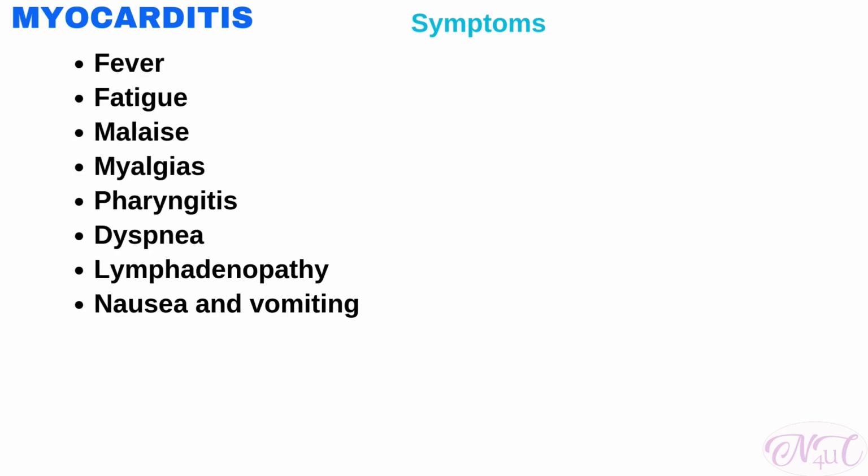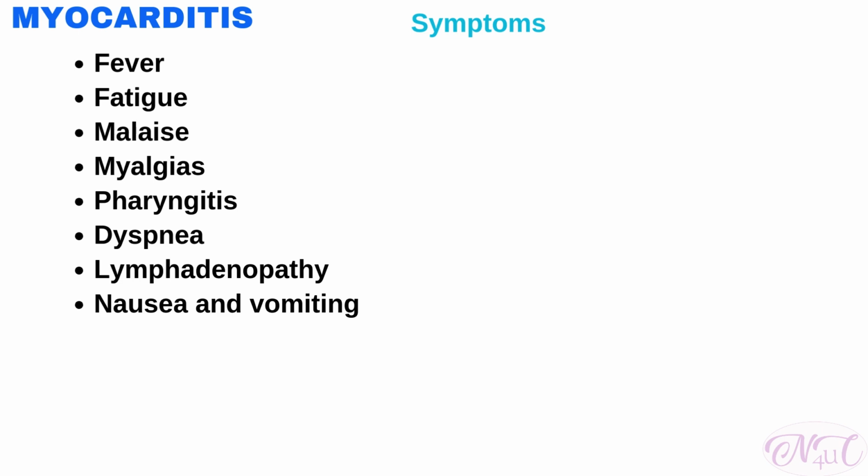What are the signs and symptoms of myocarditis? In the early stages of myocarditis, the client may have few or no symptoms at all. Symptoms can be very different from person to person depending on the cause of myocarditis. The features of myocarditis vary from a benign cause without overt symptoms to progressive heart failure, dysarrhythmias, or sudden cardiac death. Fever, fatigue, malaise, myalgias, pharyngitis, dyspnea, lymphadenopathy, and nausea and vomiting are early manifestations of the viral illness. Early cardiac signs appear 7 to 10 days after viral infection.